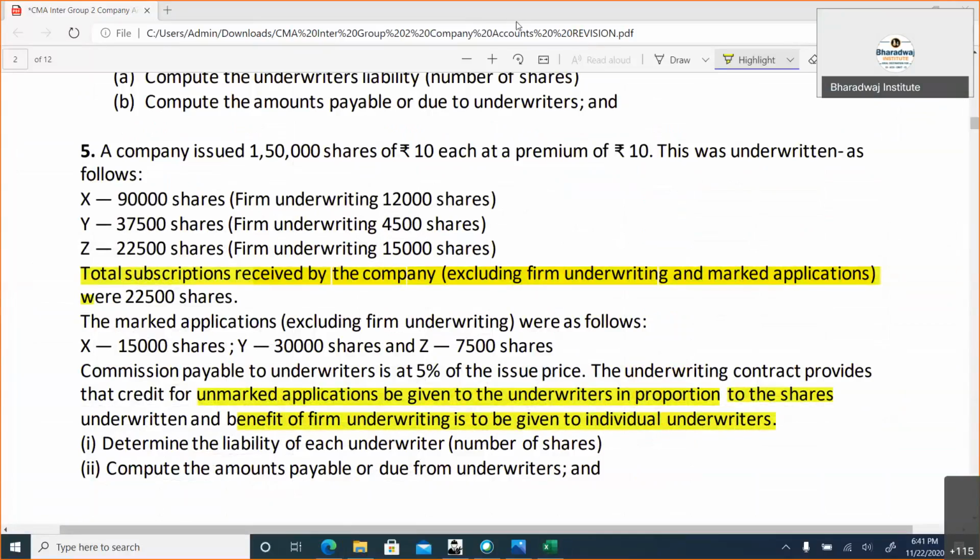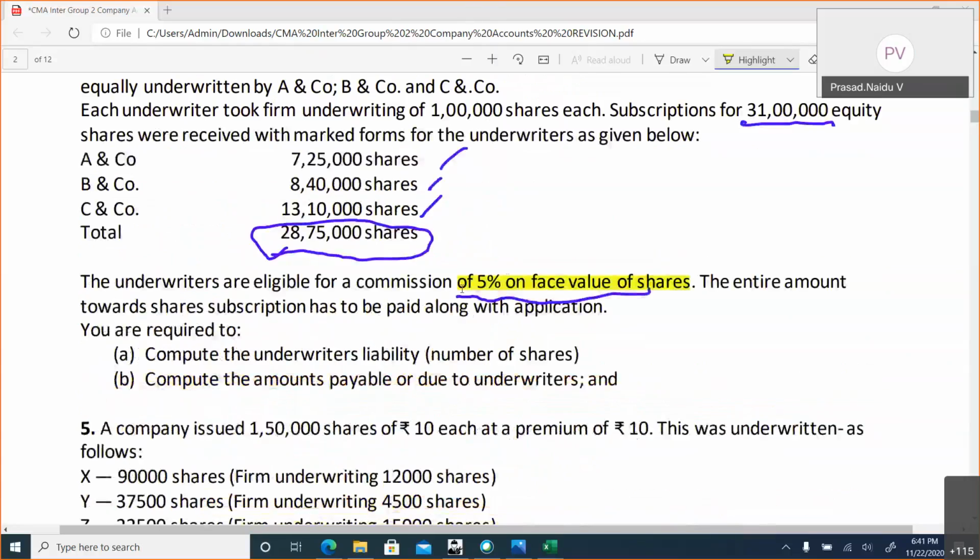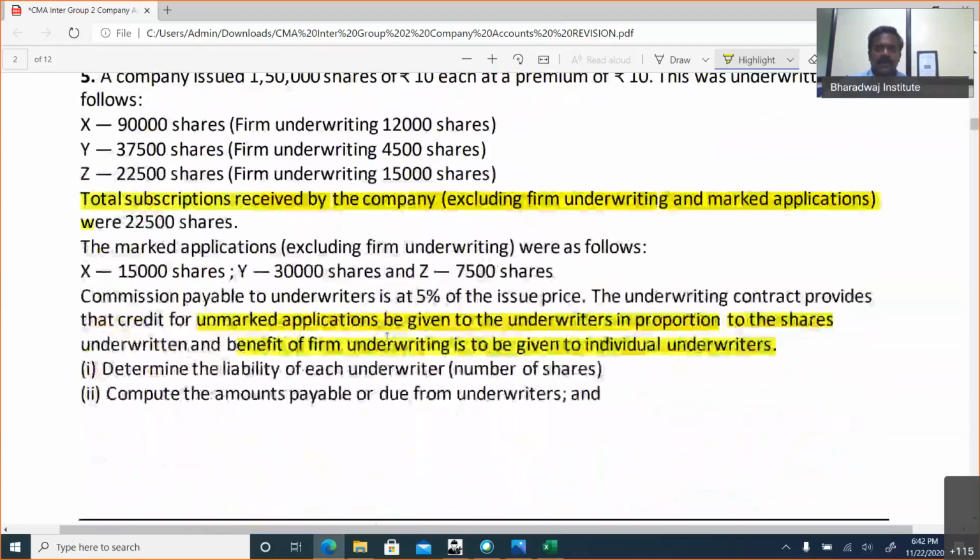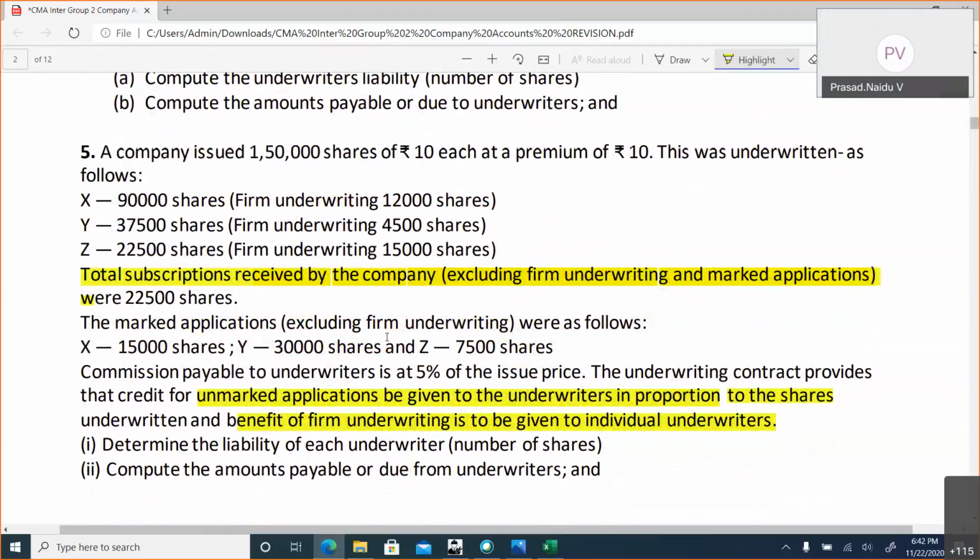Sir, one doubt, sir. Please ask. Sir, underwriting commission, we have to calculate on the premium amount also, right, sir? In the institute material, since it is mentioned 5% on the face value of shares, I take only 10. Suppose if they just mention 5%, then I will take 10 plus 2, 12. Any maximum percentage for this commission, sir? 5% for shares and 2.5% for debentures.